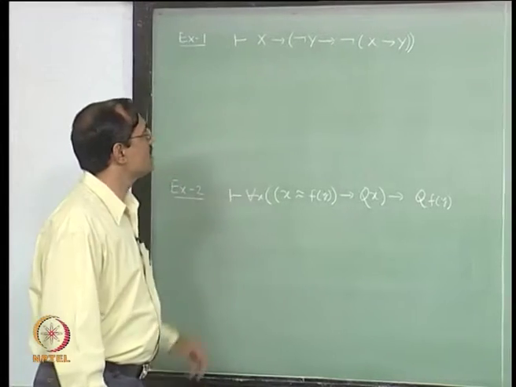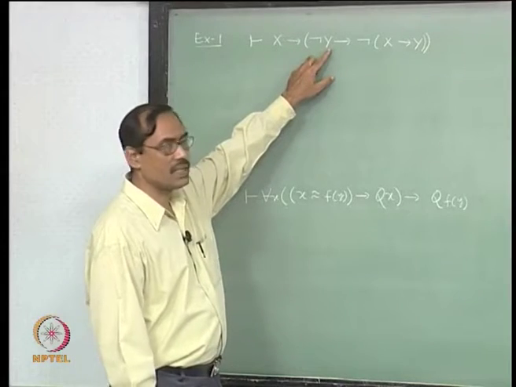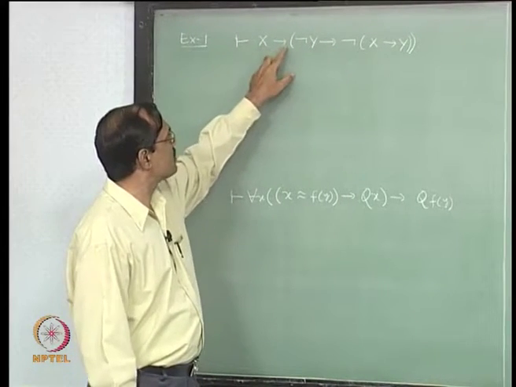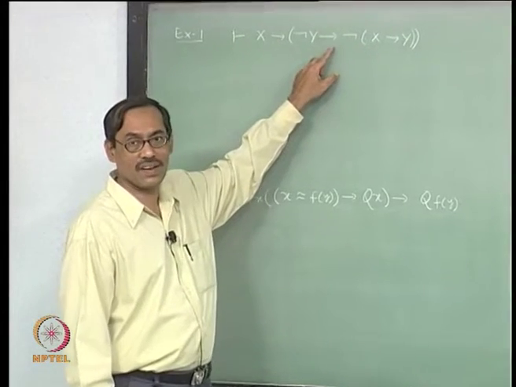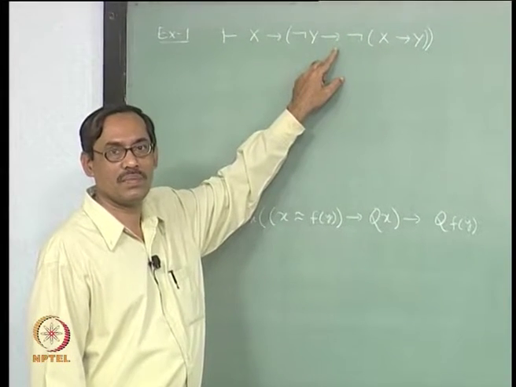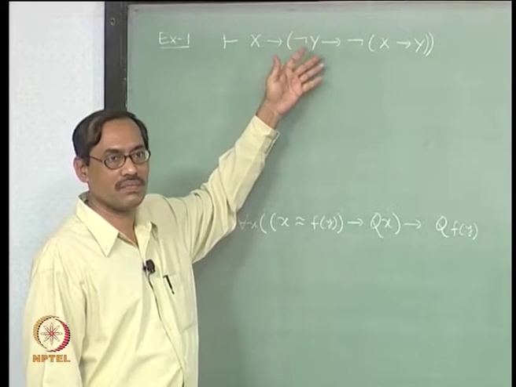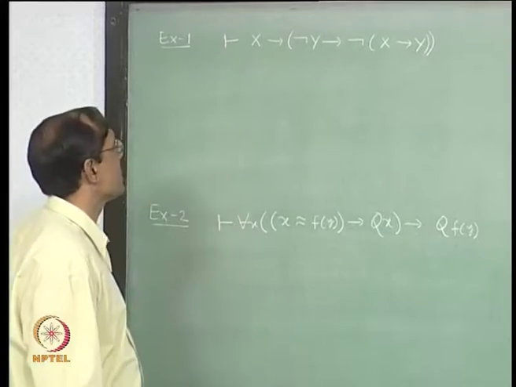One easy way to look at it is the law of contraposition. If you can prove x implies y, then it is done. Even without using it you can do it because you have RAA. So, let us try that way.